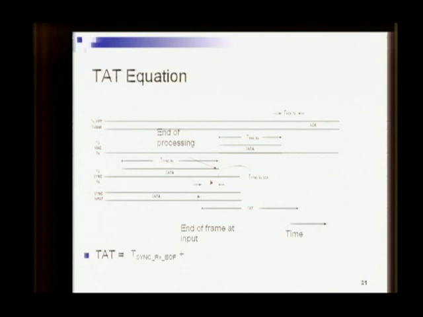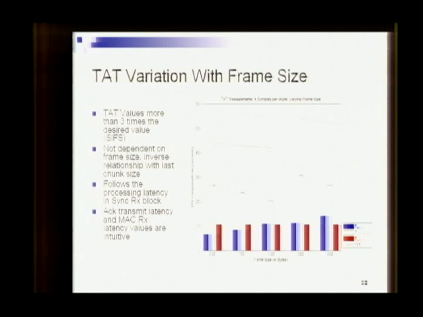When the frame is completely processed, it will be passed on to MAC RX for processing. MAC RX will process the whole frame. This latency is denoted by T-MAC RX. When the MAC RX decides that the frame was valid and of type data, it will generate a task for the transmitter chain to send an ACK frame. The T-TX denotes the delay in the whole transmitter chain to get the first byte of output on the TX output. So based on these components, we now see here the variation of TAT and these components with the frame size.